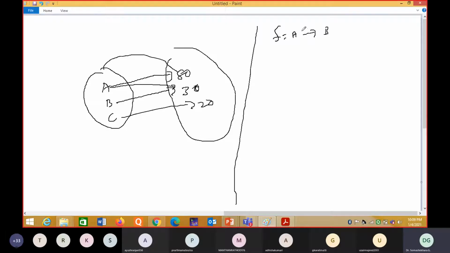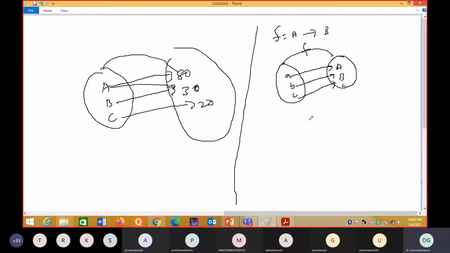See, you can understand this with one simple example. F is a function, and I am going to take the letters A, B, C. Different elements have different images. This is also a function. Even like this is also a function. F is a mapping, so I take A, B, C here and A, B there. A has this image, B has this image, and C also has this image.